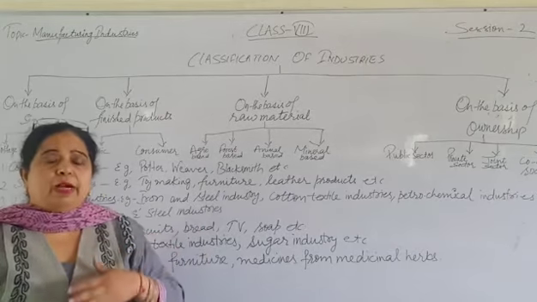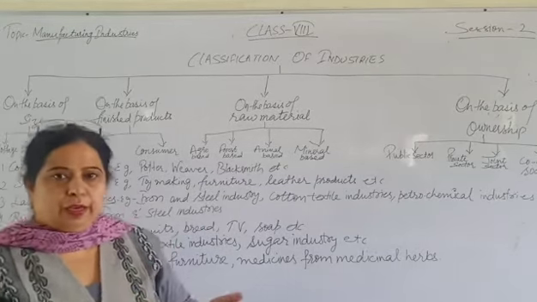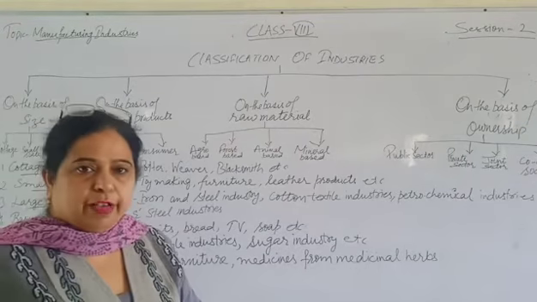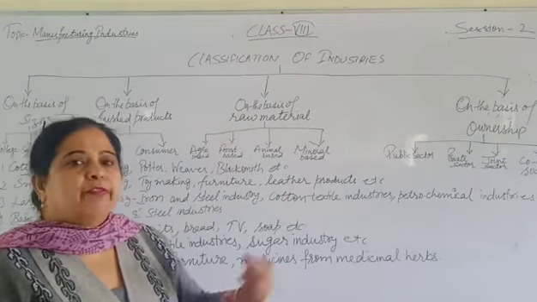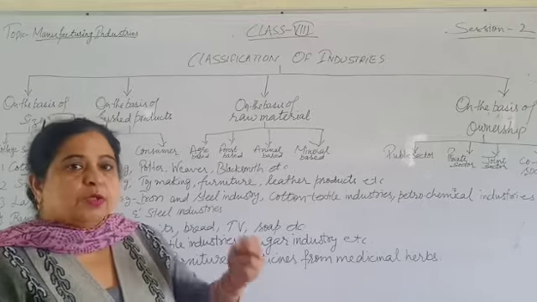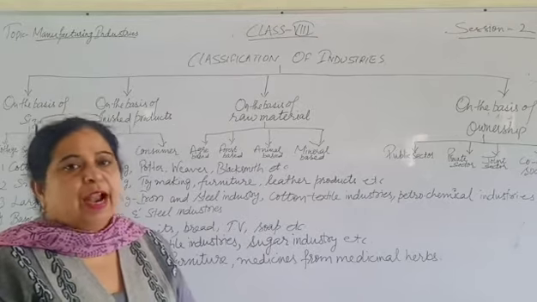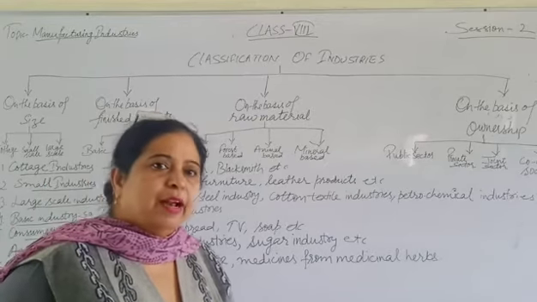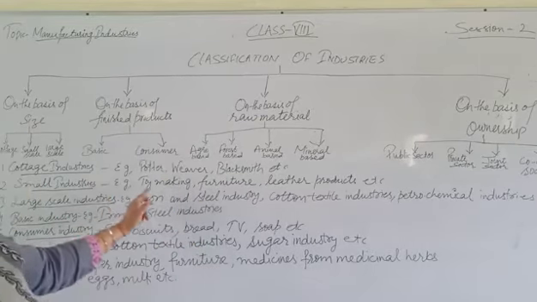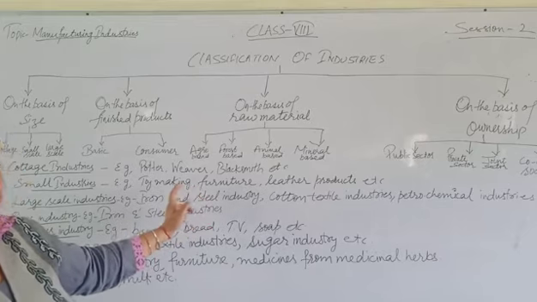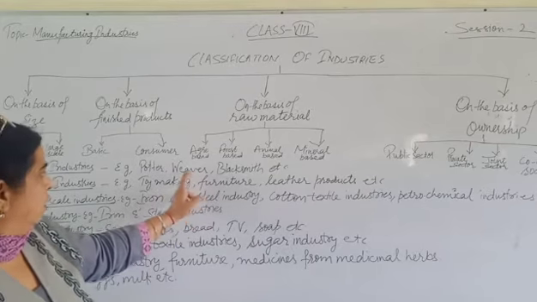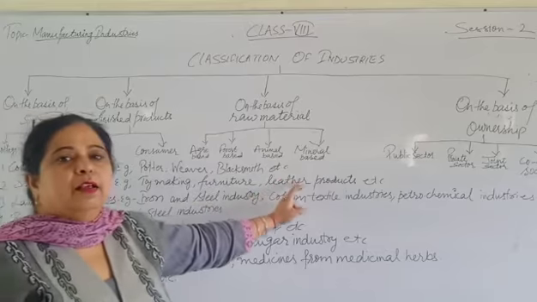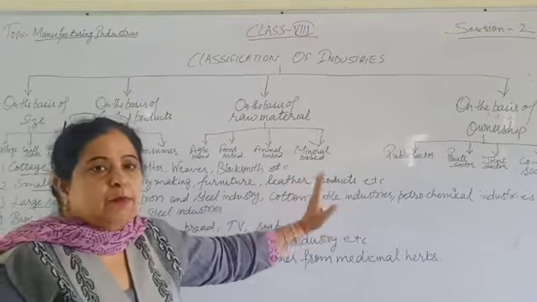Also, the raw material is obtained locally, and if it is not available locally, it is obtained from outside. Small machines are used and labor is also used, but number of labor is less. Example of small scale industry is toy making, furniture making, and making of leather products.